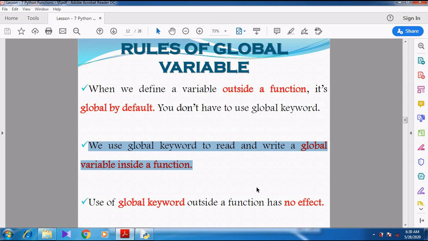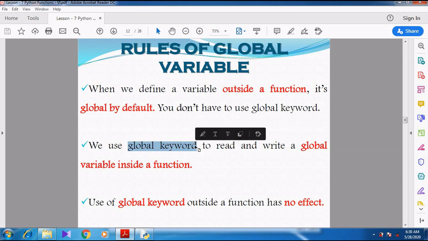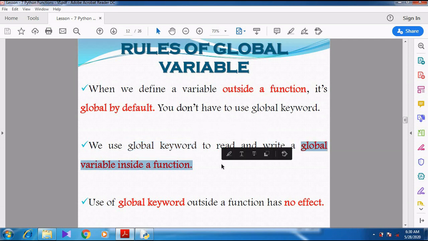At that time, we can use the global keyword. When I use the global keyword, that particular variable acts like a global variable inside the function.